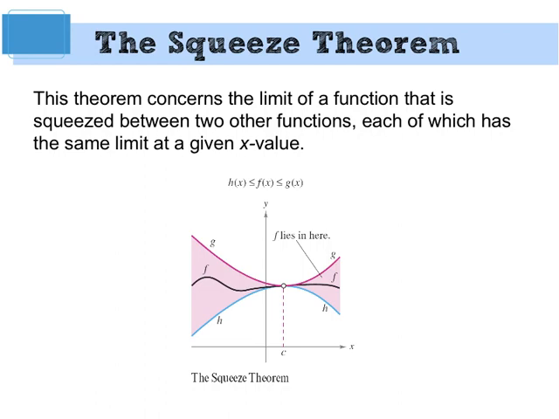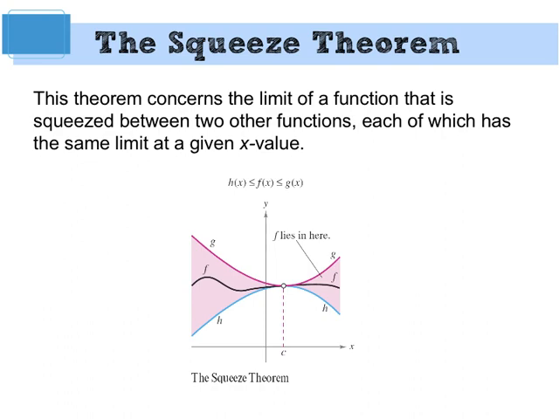So here's the idea. We've got 2 functions. In this case, I have them illustrated as purple or pink, whatever you want, and blue. Top one is g, the bottom one is h. And those 2 functions are getting closer and closer to some value. In other words, the limit of g as you approach c is going to that value, and the limit of h as you approach c is going to the same value. So you can see now why it's called the squeeze theorem. It's squeezing down to a point. It's pinching down to a point. Or it's a lunch meat sandwich because you got 2 pieces of bread and a piece of bologna. That's the setup. And I'll give you the details in a second.